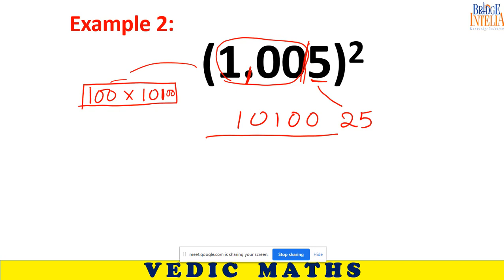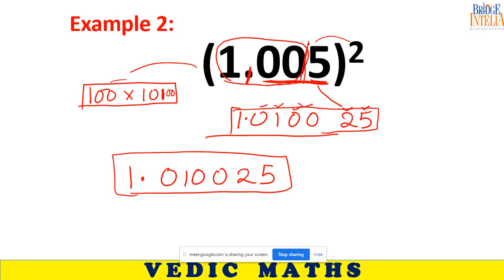Here you have ignored the decimal, so you have to bring back the decimal. How many digits were there actually after the decimal? 3 digits were there. Now you are squaring it, so 3 becomes 6. Counting 6 digits backwards, 1, 2, 3, 4, 5, 6, this is the position of the decimal. This is the place to put the decimal. Okay. You understood?